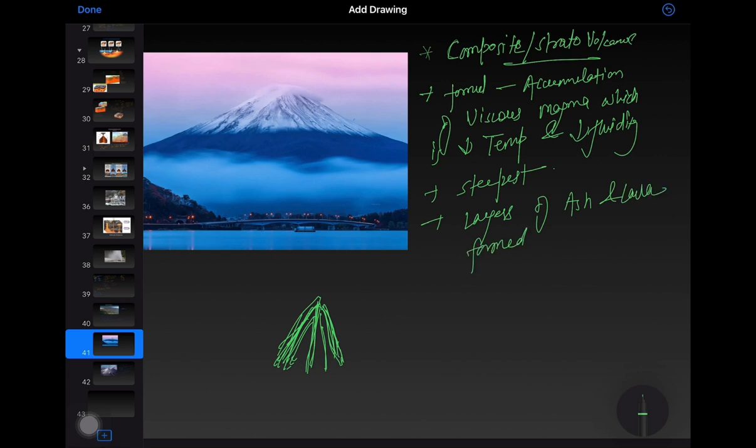These layers formed because these volcanoes continuously erupted. Some are dormant, some are active. The volcano which has continuously erupted in the past history is an active volcano, and one which in the known past history has not erupted is dormant. Examples are Mount Fuji, Mount Saint Helens, and Krakatoa, which erupted and caused the Indian Ocean tsunami. It is between Java and Sumatra.